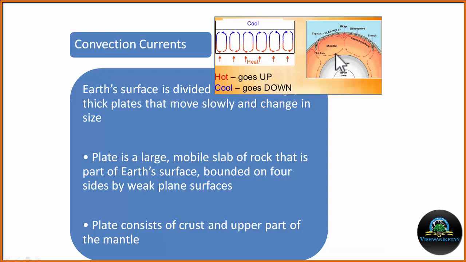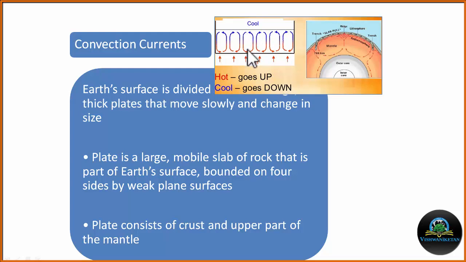From the base of the mantle, the hot molten material, which is termed magma, rises up, and the cool magma sinks down. This process is continuous, and it is responsible for all types of plate movement on the earth's surface. Here we can see hot material rising up and cool magma sinking down.